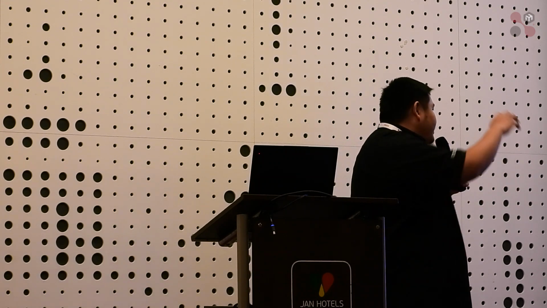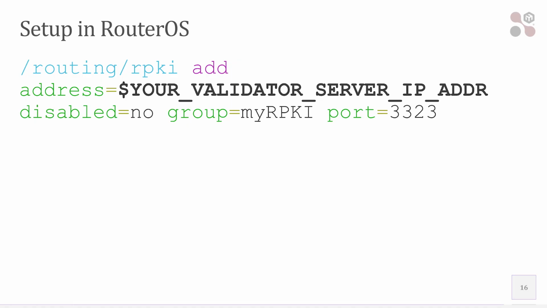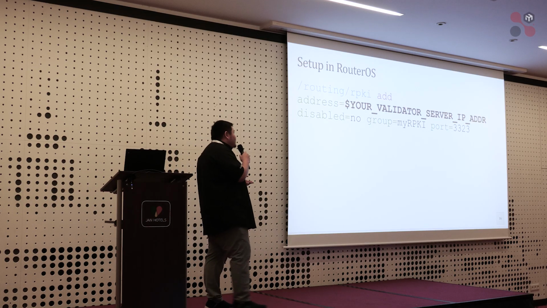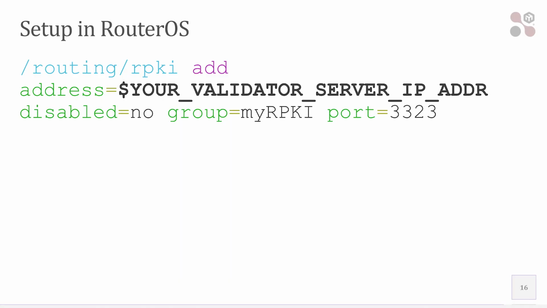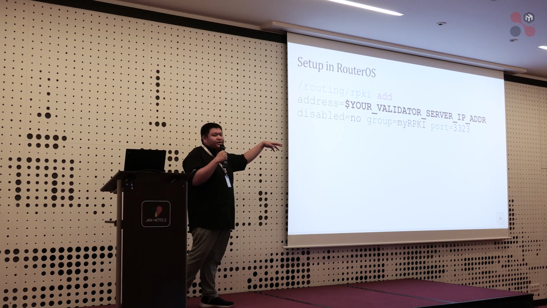Or if you don't want to use Docker or the container, you can directly install it on your system also. And actually the setup in RouterOS is pretty simple. It's not that hard. You just need to state your validator server IP address, and then the port number, of course, and the group name. It's just that simple.